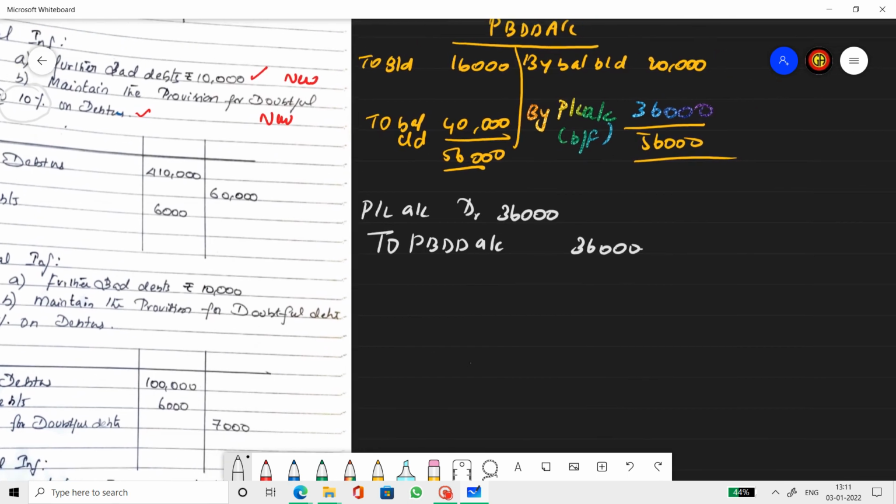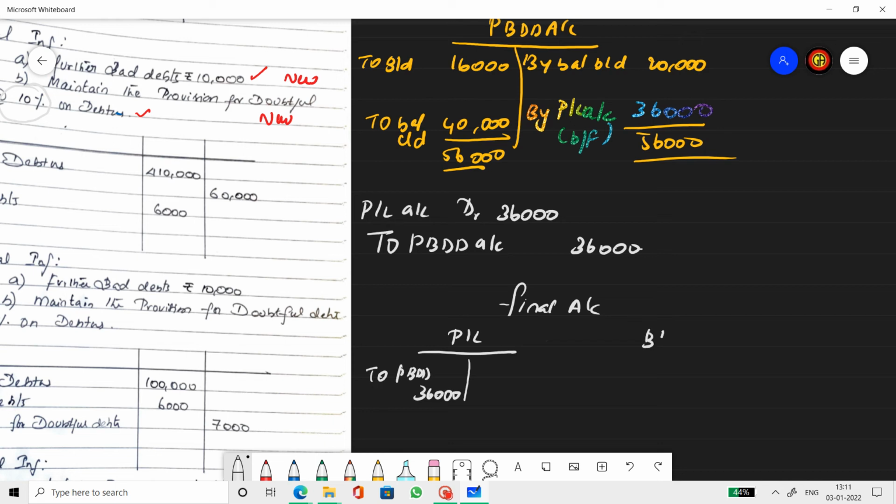Now, when it comes to final account preparation, we have 3 accounts to do. One is trading, where there is nothing to do about bad debts or provision. Then we do the profit and loss account, in which we record the figure which we know as 36,000: by provision for bad and doubtful debts, 36,000.